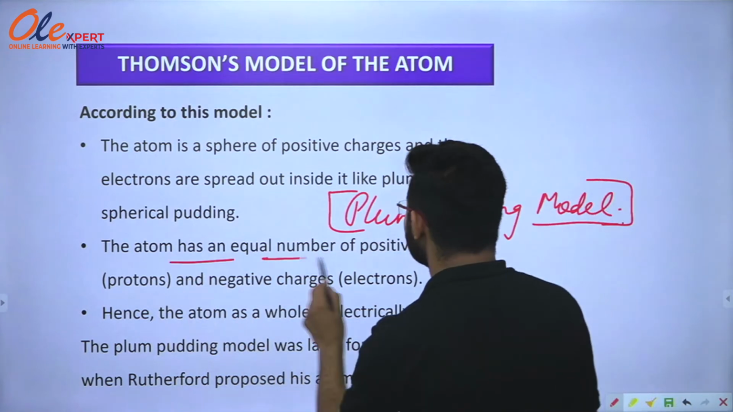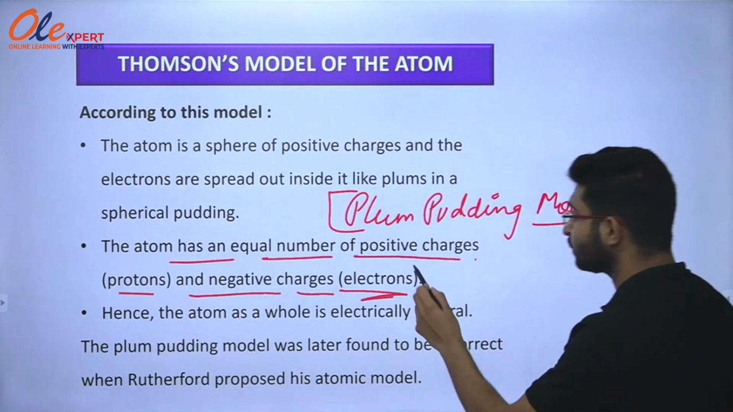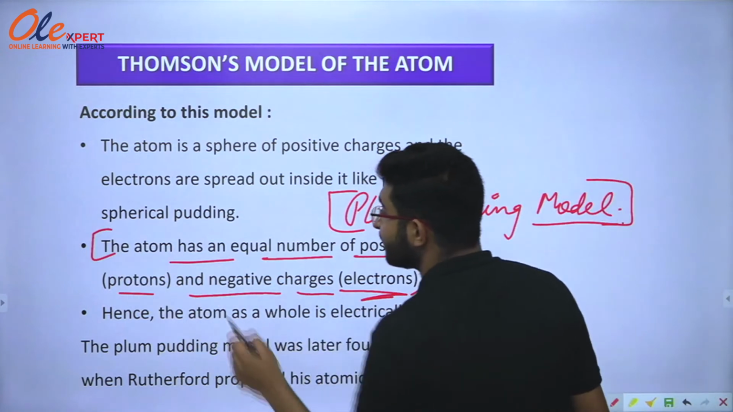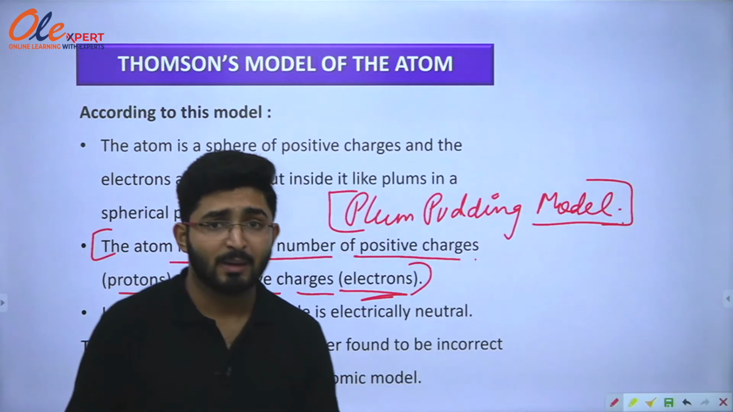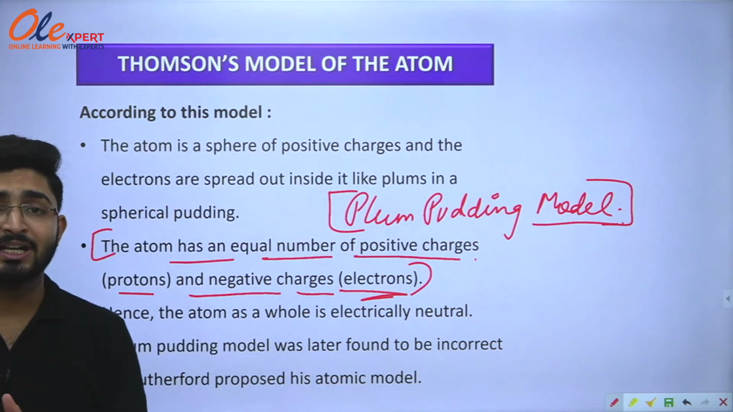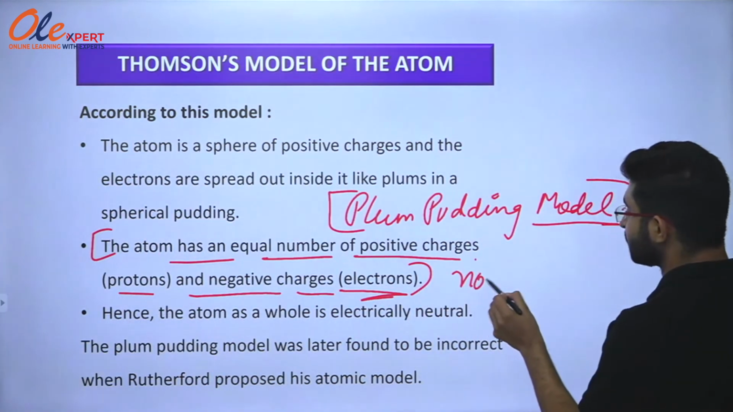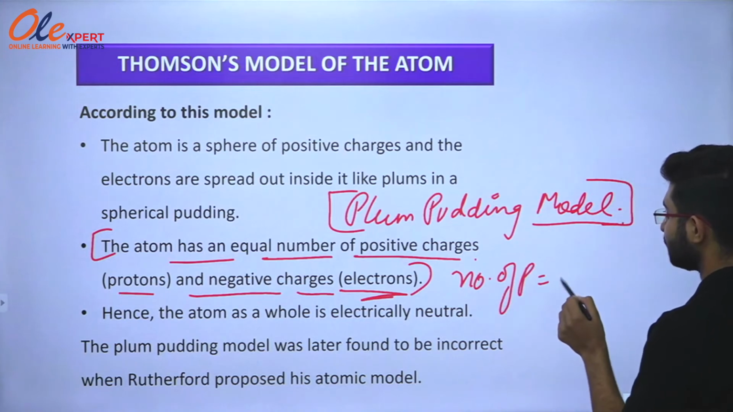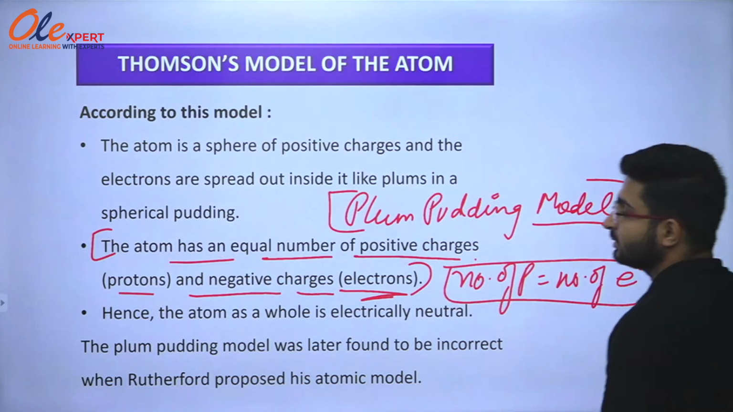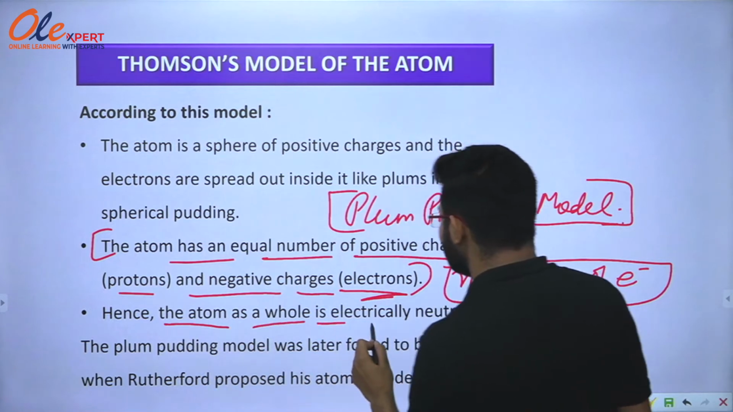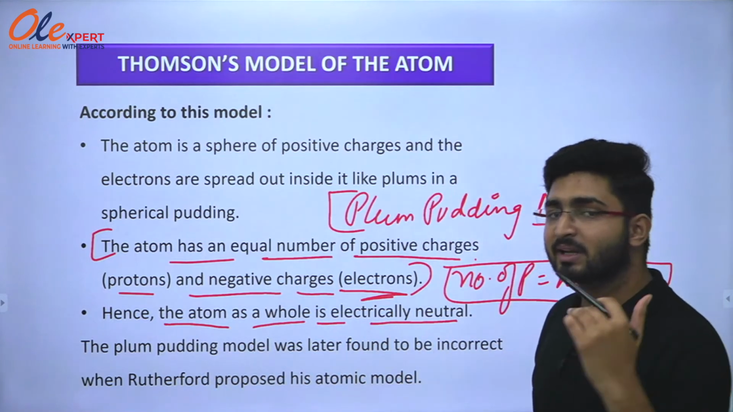The atom has an equal number of positive charges, protons, and negative charges, electrons. He also stated that the atom has an equal number of electrons as well as protons, because we know that an atom is neutral in its own state. That's why he concluded that the number of protons will be equal to the number of electrons in an atom. Hence the atom as a whole is electrically neutral.